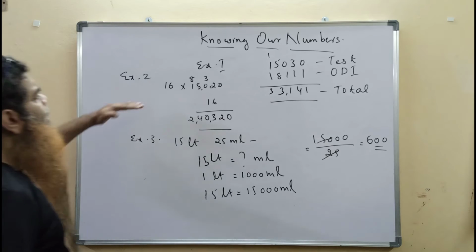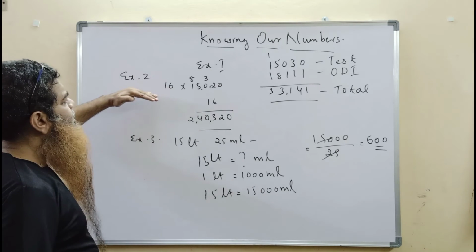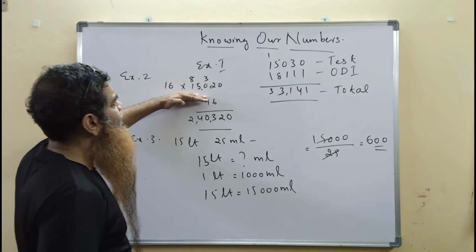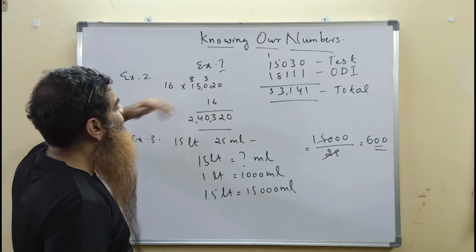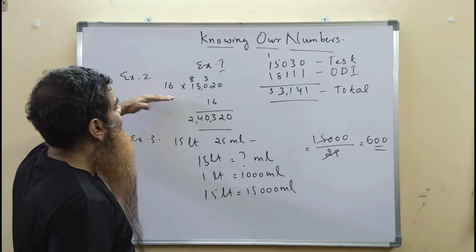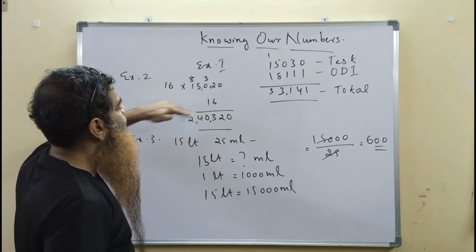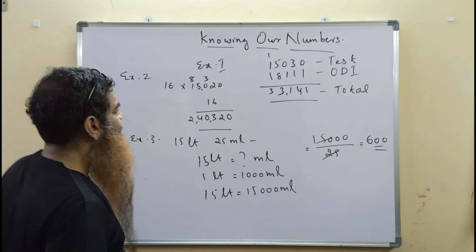Now, the second example: a newspaper is printed daily. Each day it has 16 pages. Each day 15,020 copies are printed. How many pages are printed each day? For that, we need to multiply the number of pages with the number of copies. So that gives us the result 2,40,320 pages are printed in a day.